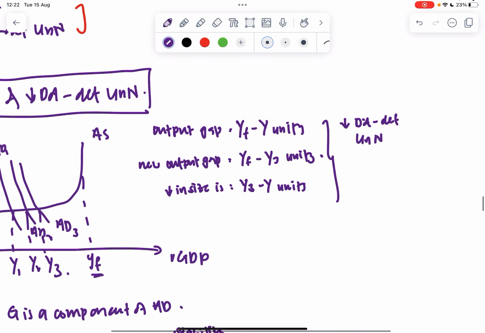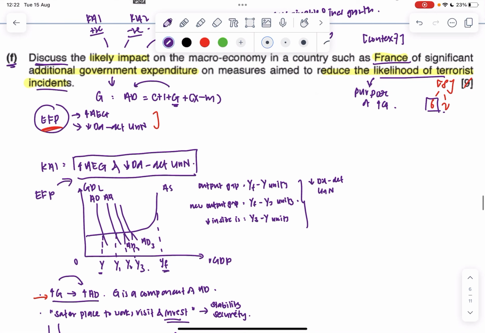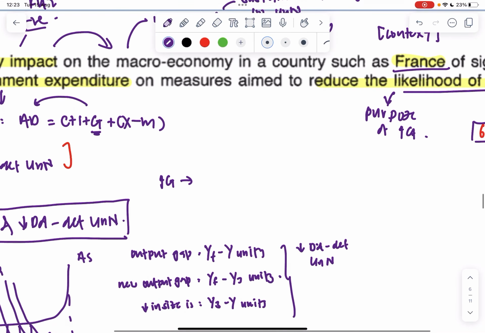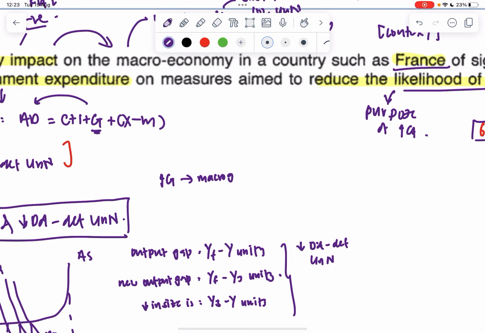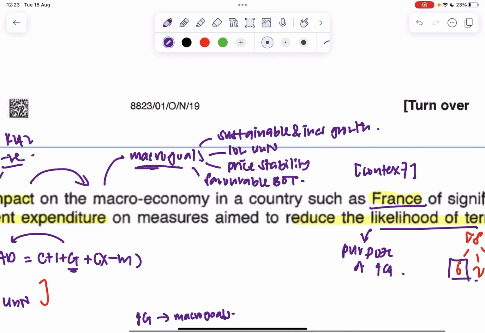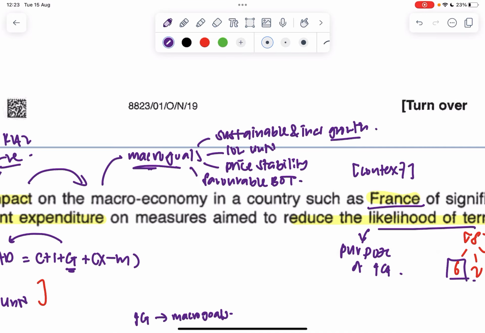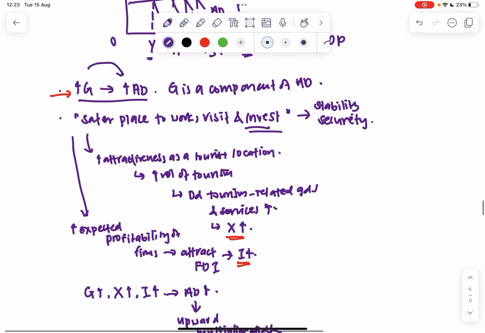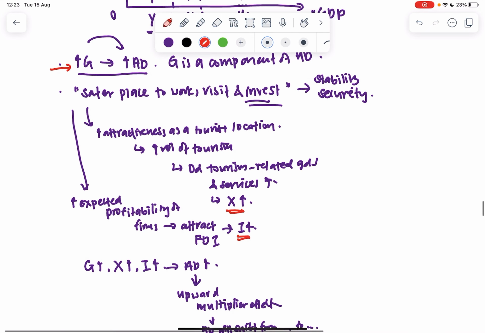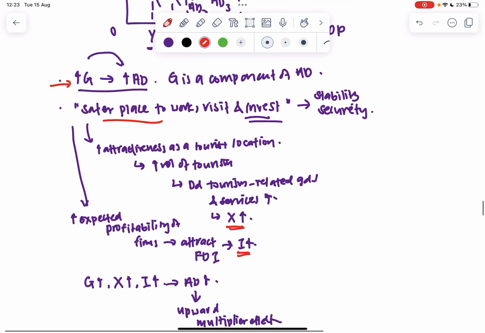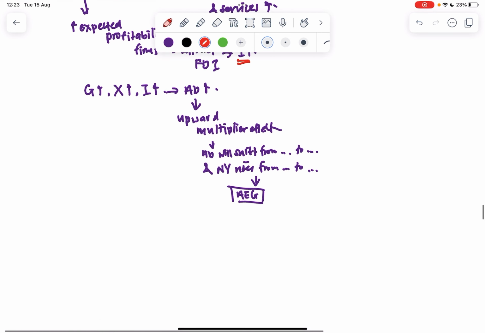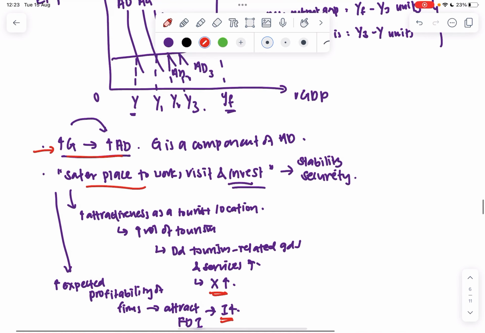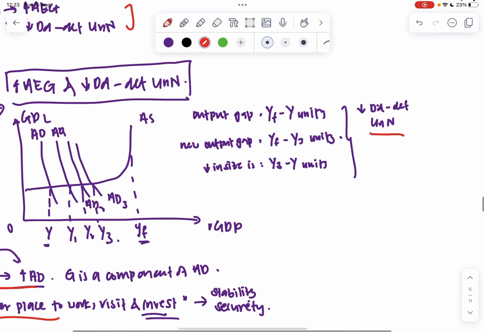In the French economy. So you see, I know my start point is a rise in G, and I know my end point is as many macro goals as I can hit. So here, I try to hit two: economic growth and low unemployment. So this paragraph by itself would be more than sufficient. I've used the case extract here. I've explained the theoretical analysis of increase in G, and I've linked it to the multiplier, and lastly I've linked it to my endpoint, which is actual economic growth and fall in demand deficient unemployment.